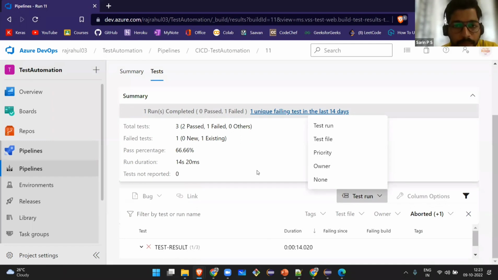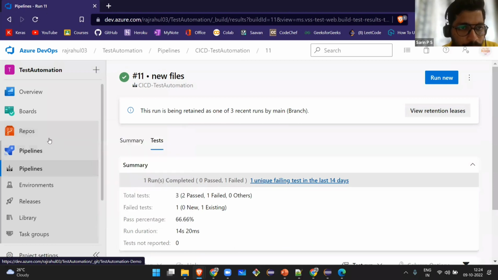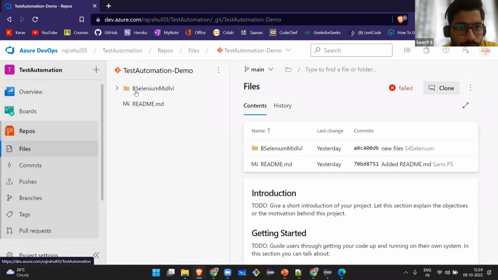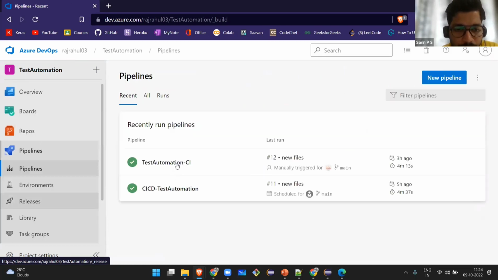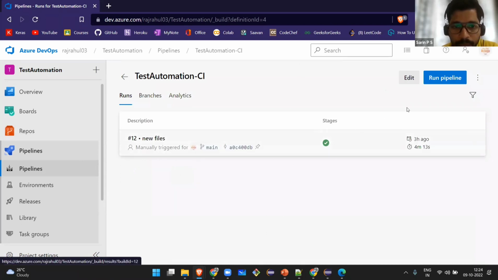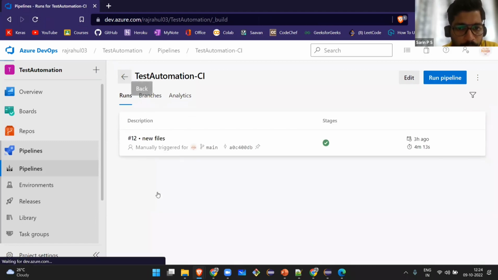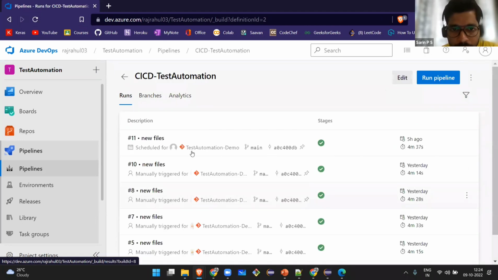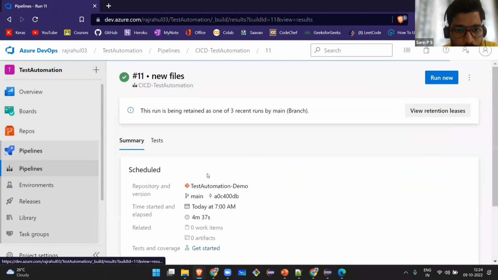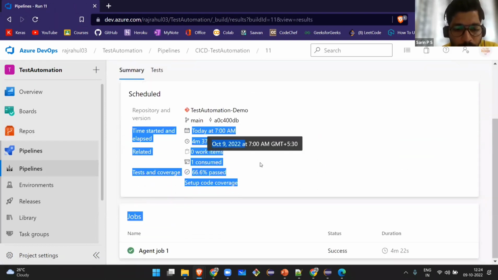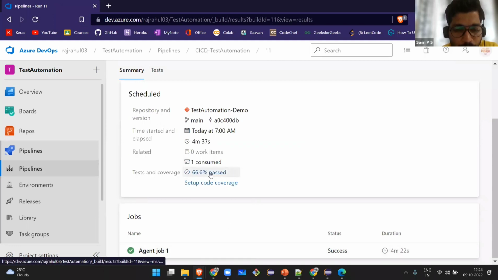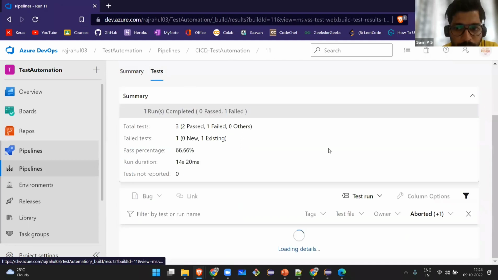How to write one pipeline for the files that you have committed in your repo using ADO, Azure DevOps. I have my file here, and I will take you to these pipelines. I have created two and checked it. I will show you by running the one that I have already created. This one was scheduled for today, 5 hours ago. It was scheduled to run at 5 a.m. It ran, and what was the pass percentage? One of the test cases failed, the others passed. So this is it.